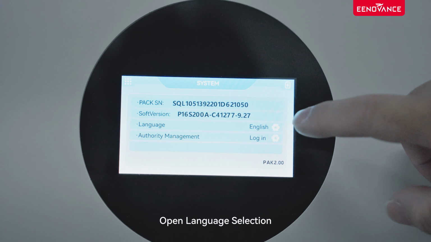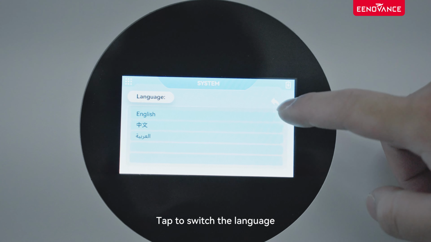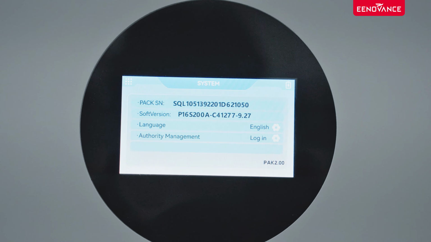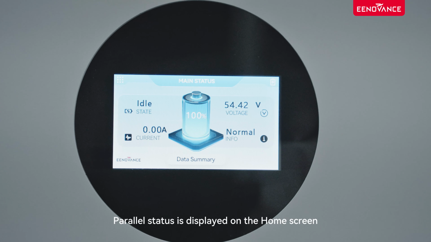Open language selection. The screen supports 3 languages: English, Chinese, and Arabic. Tap to switch the language. Return to the home screen. Finally, parallel status is displayed on the home screen.